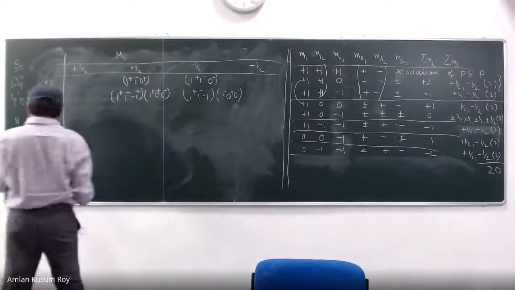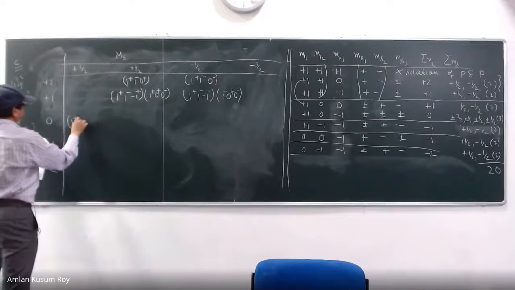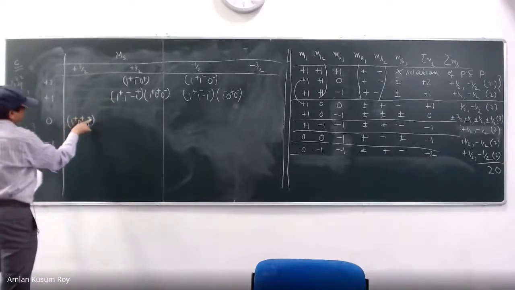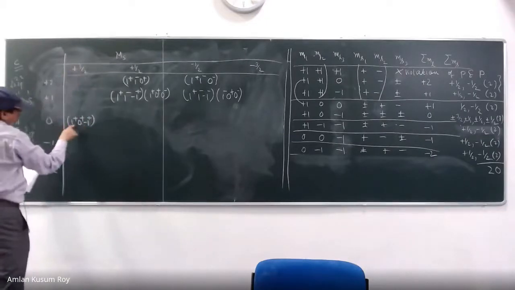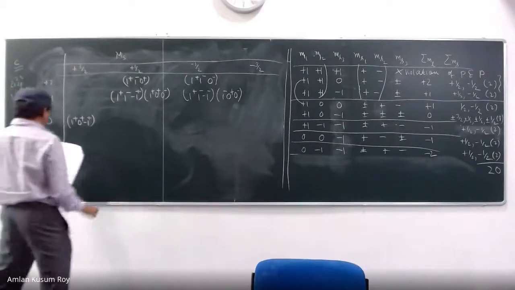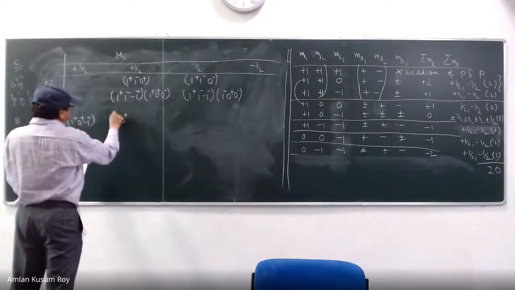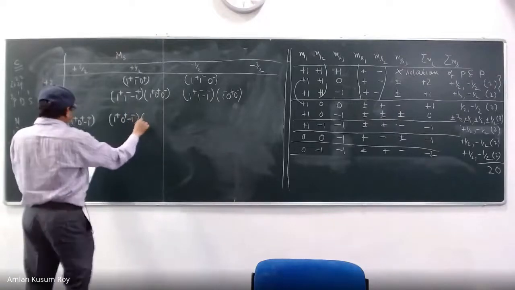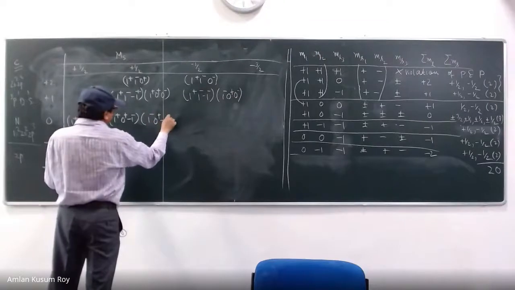Okay, so we'll have a lot of them in the zeros. I will have something over here, 1 plus 0 plus minus 1 plus. You can see that plus plus plus, it is 3 by 2. So it is 3 by 2. 1 0 minus 1 0, so it is 0. Okay, so 1 plus 0 plus minus 1 plus minus 1 minus 1 minus 0 plus minus 1 plus.